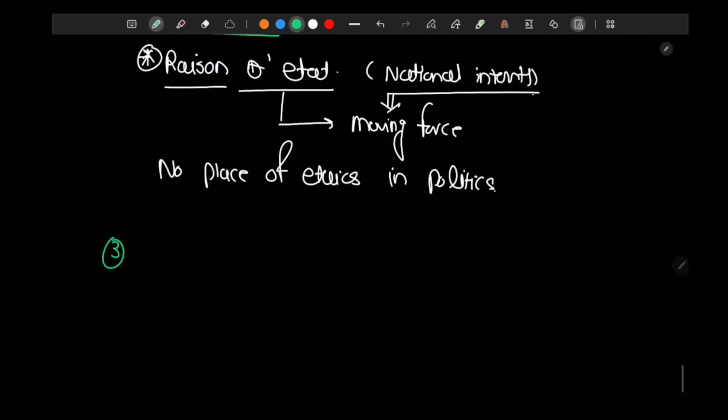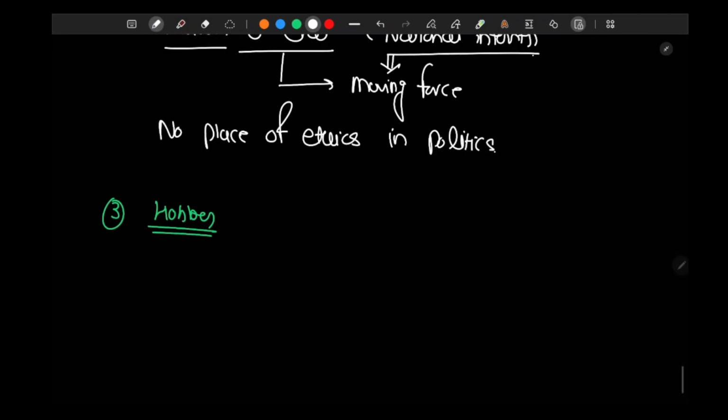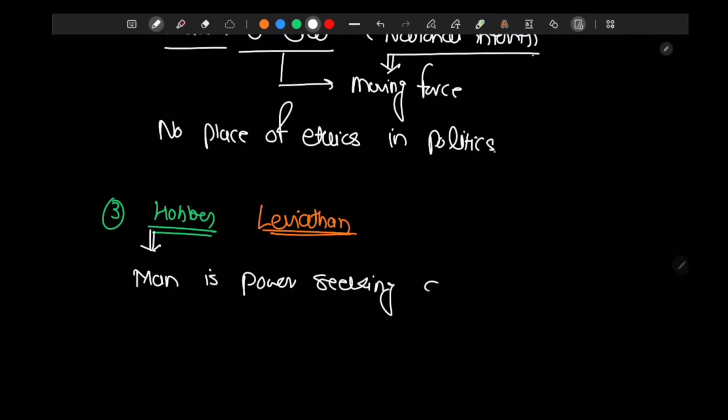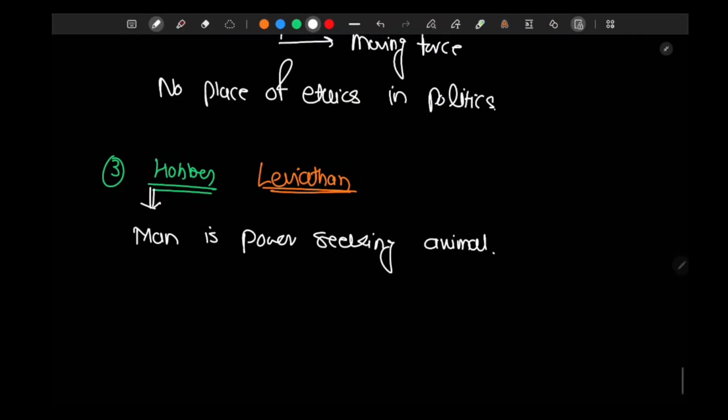The third influence is Hobbes, specifically the Hobbesian view on human nature. In his book Leviathan, Hobbes says that man is a power-seeking animal.